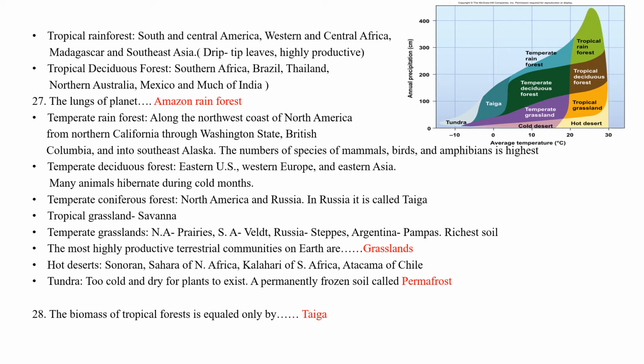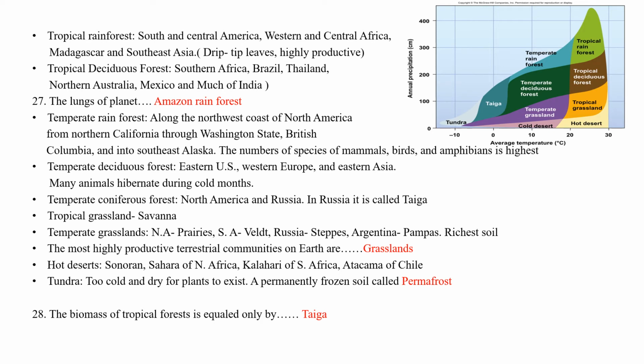Temperate deciduous forest is seen in eastern US, western Europe and eastern Asia. Many mammals hibernate during cold months. Temperate coniferous forest is found in North America and Russia. In Russia it is called taiga.